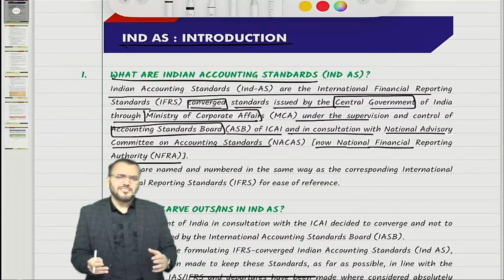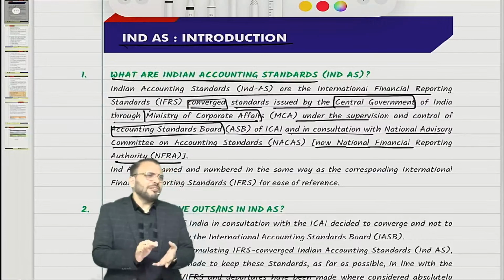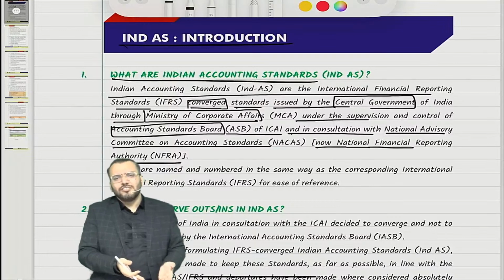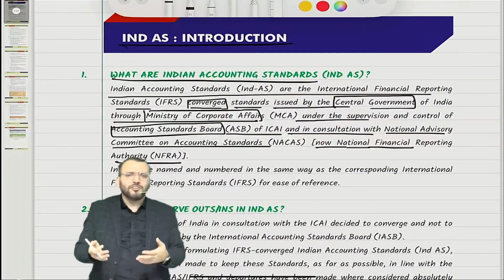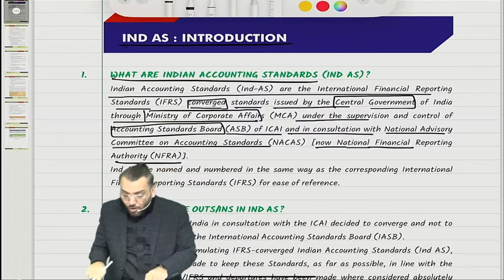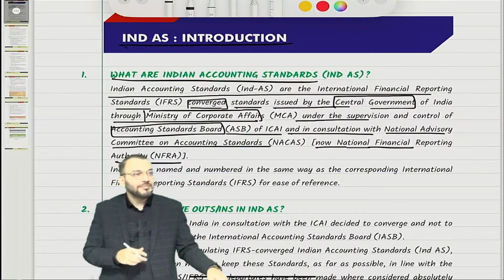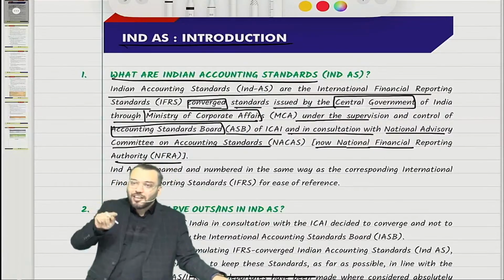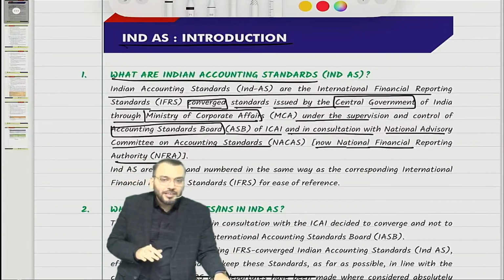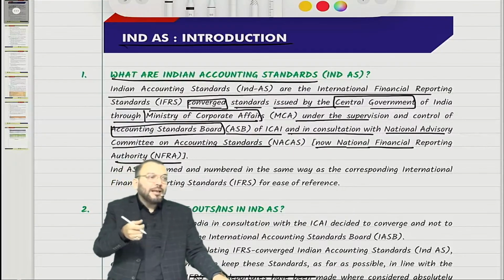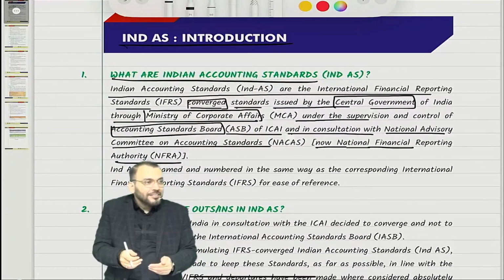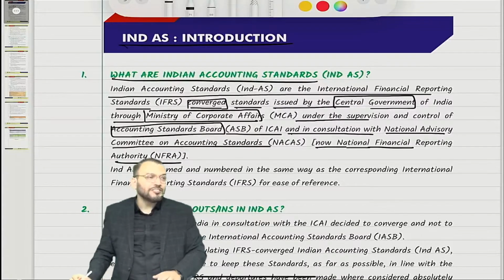Now, what is NFRA? That will be discussed in audit. That is not my part, so I will not go into the meaning of NFRA and why NFRA was created. We discuss all this in audit; you learn from your audit teacher. But I hope you have understood this entire meaning. It was the converged form of the International Financial Reporting Standards, issued by the Central Government through MCA, under the supervision of the ASB of ICAI, and also in consultation with NFRA.